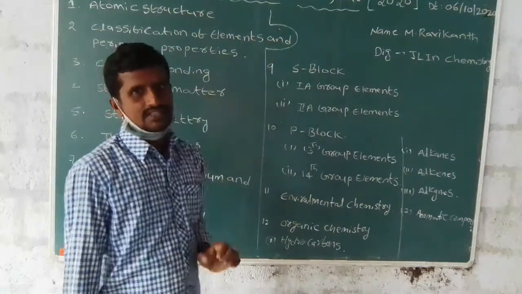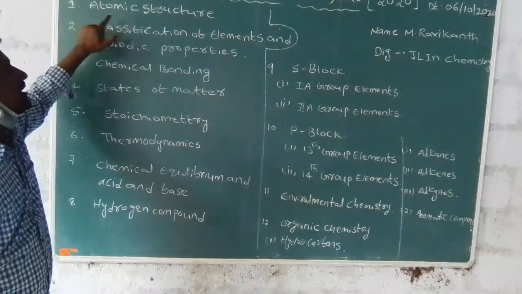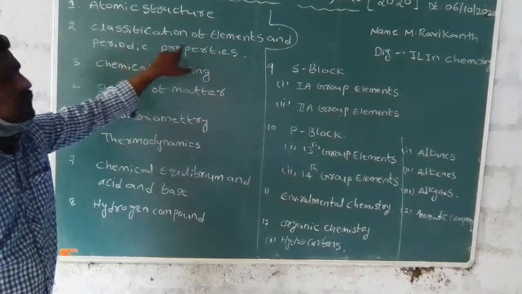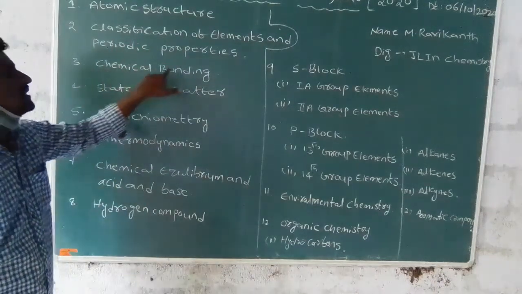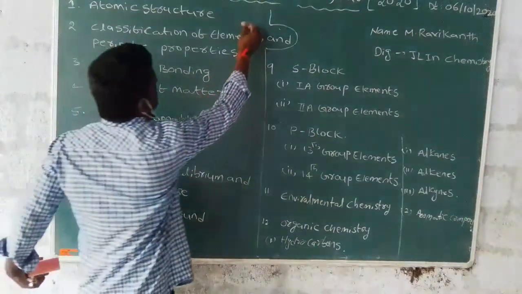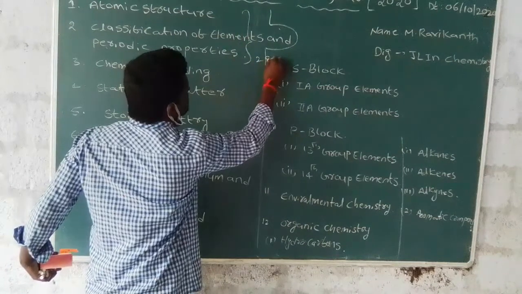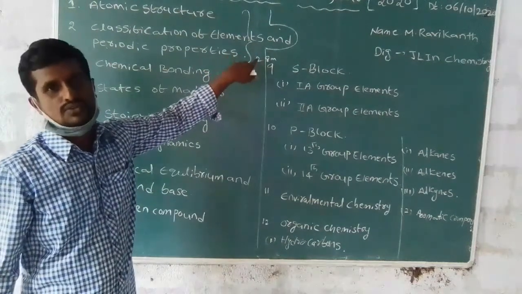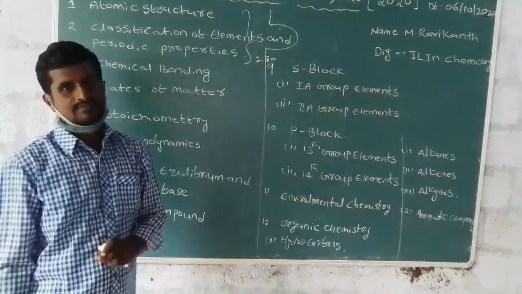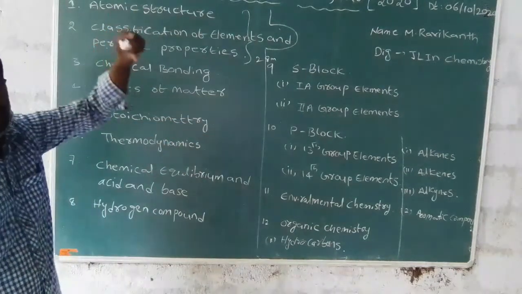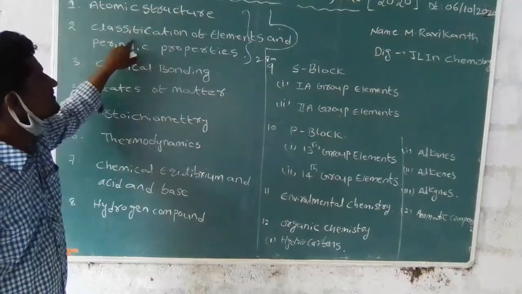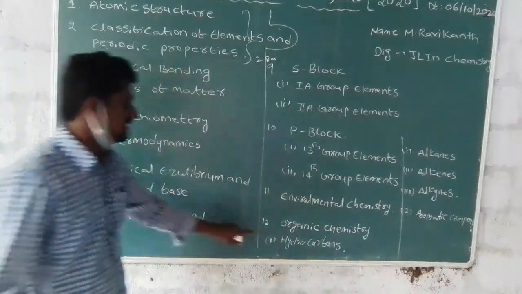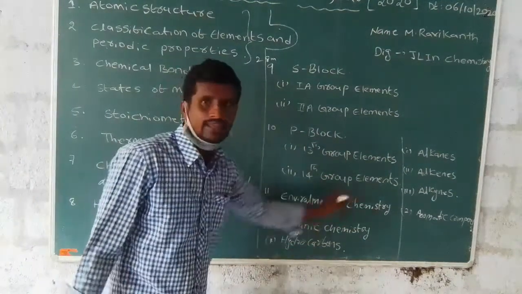In first year chemistry, the most important topics are atomic structure, classification of elements and periodic properties, and the third one, chemical bonding. These three topics carry 2 eight-mark questions, or 3 eight-mark questions, in the IPE examination. Another two questions come from atomic structure and classification of elements and periodic properties, and the third is from organic chemistry.